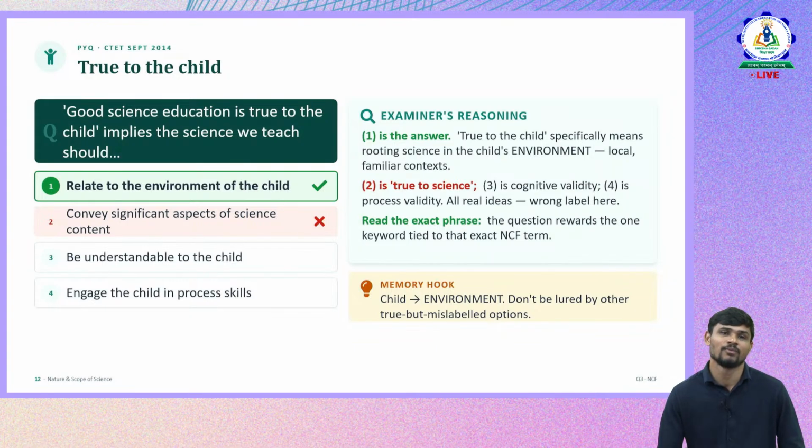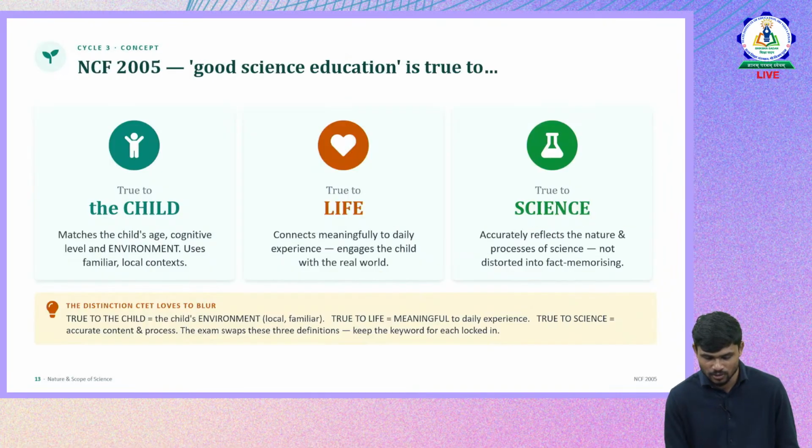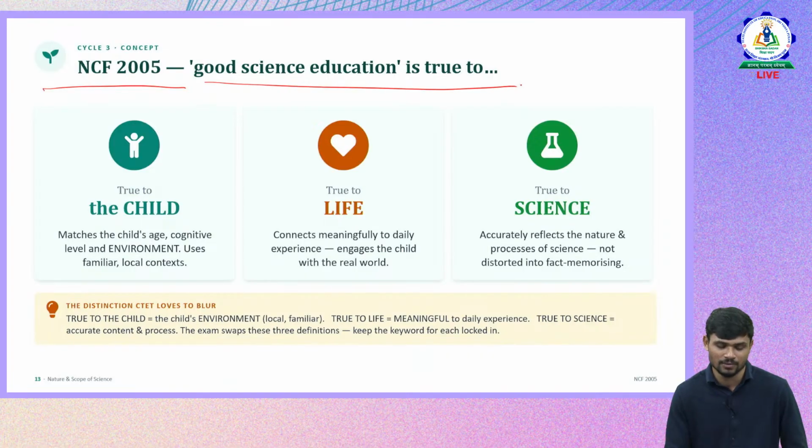So when you see the term true to the child, as soon as you hear the word true to the child, it is related to the environment of the child. Always remember, if you see anywhere true to the child, it means environment of the child. We also discuss other things, for example here, from NCF 2005, the National Curriculum Framework 2005. It gives the guidelines about how science should be and how science education should be.